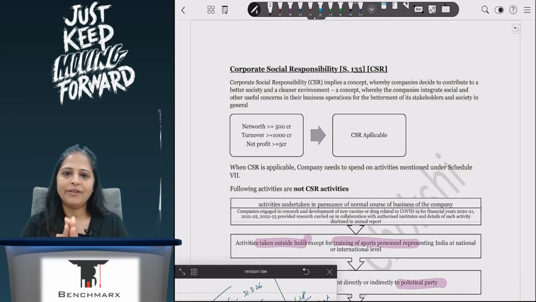When is it applicable? I have to see net worth more than 500 crores, turnover more than 1000 crores, net profit more than 5 crores. If in 1 year it is made applicable, then in that case I will have to start CSR from the next year. To go out of CSR, I need at least 3 years of non-compliance with this in order to be out of CSR.